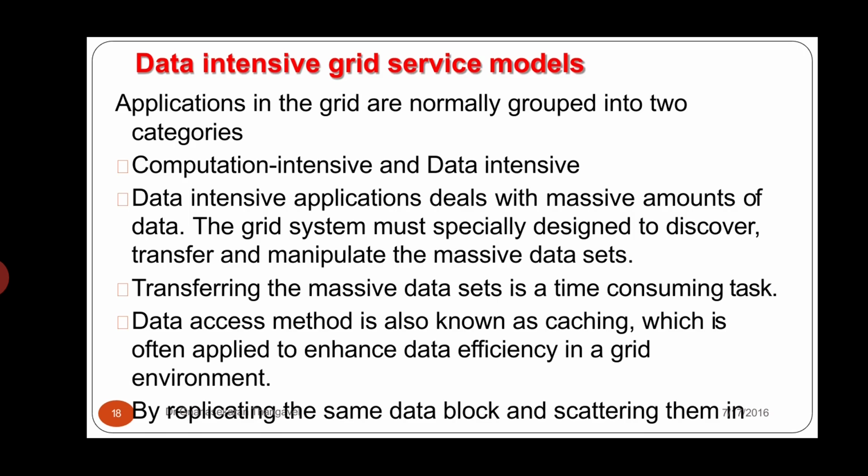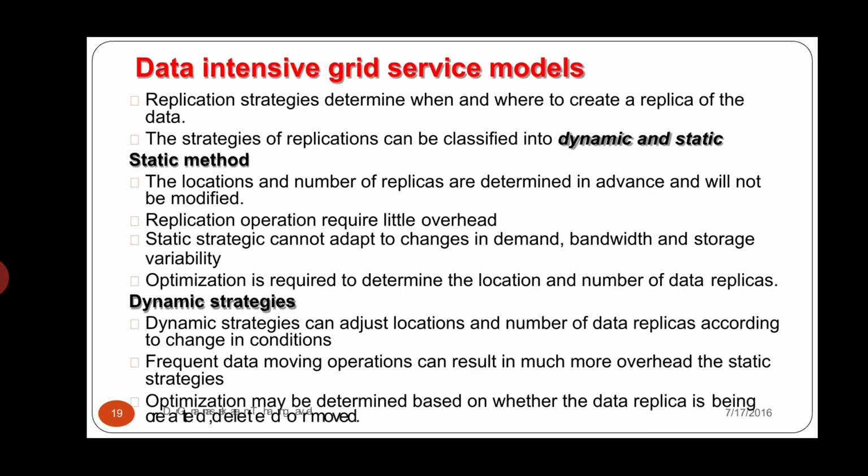In a grid, users can access the same data. And coming to the replication strategies, in the sense the action of copying the exact copy of something,